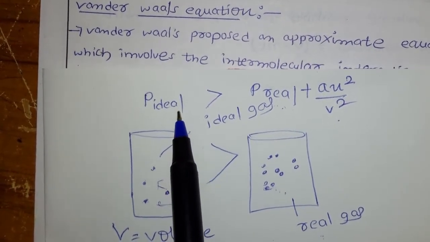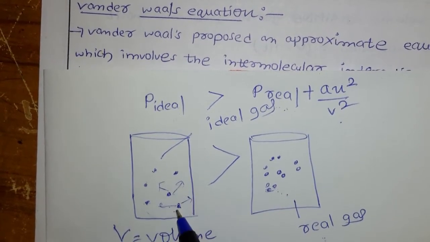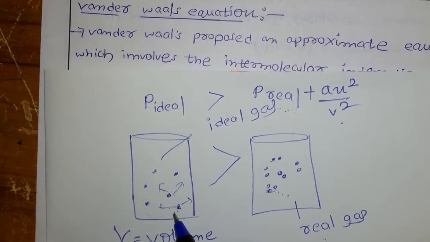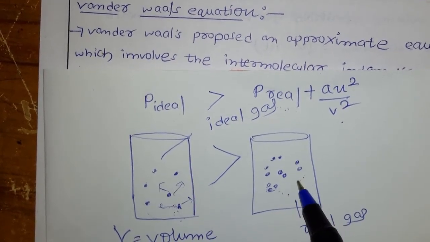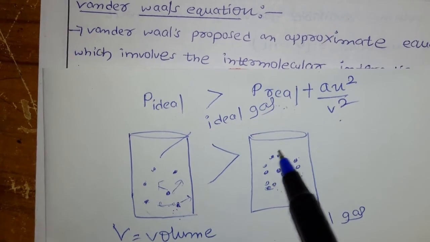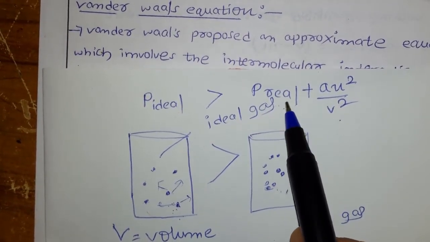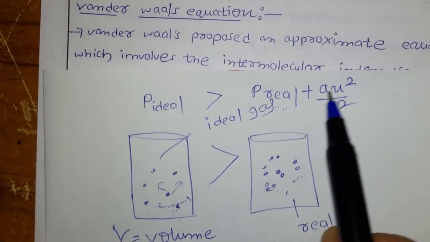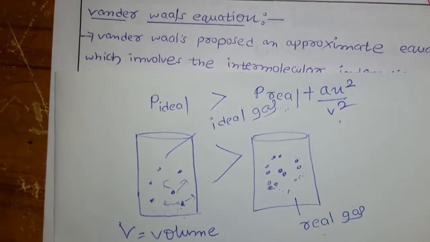In an ideal gas, according to kinetic molecular theory, we don't have intermolecular attraction forces, so molecules collide with each other and the pressure will be more. But in real gases we have some attraction forces, and because of that the pressure of the real gas is less. So for the pressure we add some factor to equalize it, that is n square by V square. This is our pressure correction.